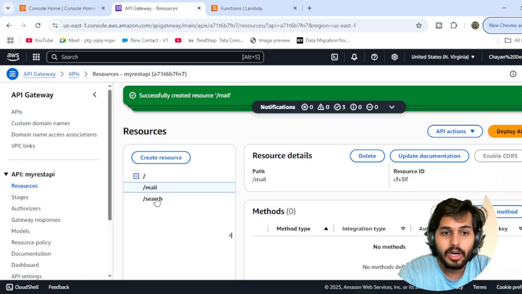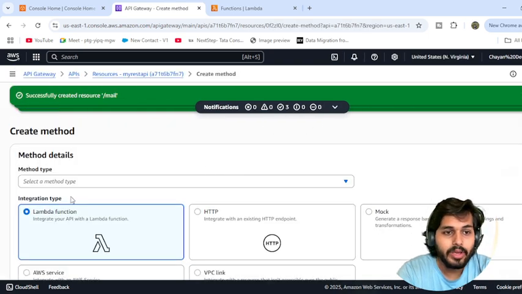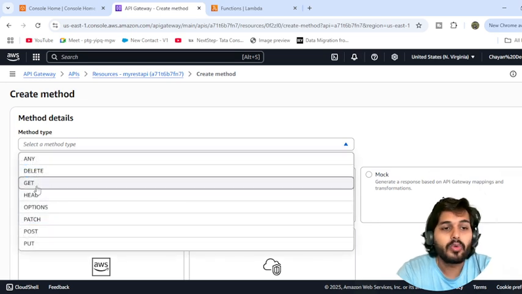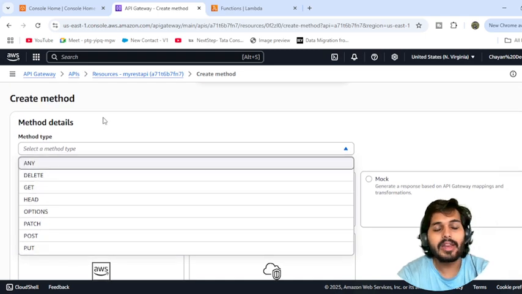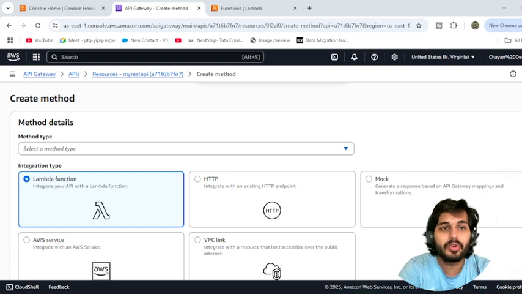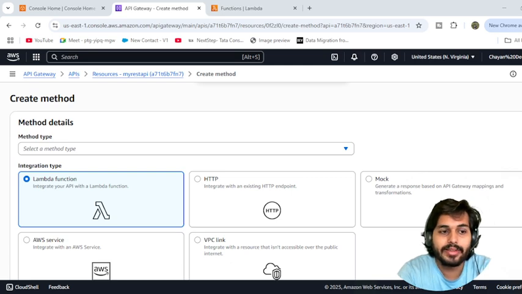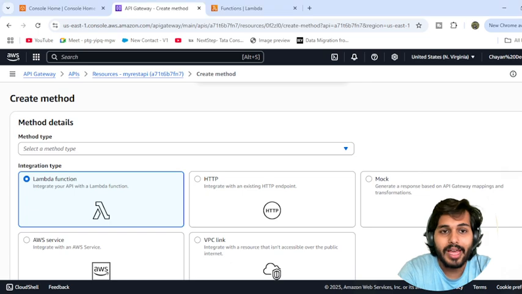Before moving forward, now we have to write for the slash search. You have to create a method where we are going to choose a Lambda function. What kind of methods do you want? I was just talking about it: you want GET, you want POST, you want PUT, you want a DELETE method. Just think about whenever you go to the Facebook page and hit the API, they have different options. Sometimes you get the methods, and you just see the postings part. Sometimes you can post things where you like, and somewhere you can delete.